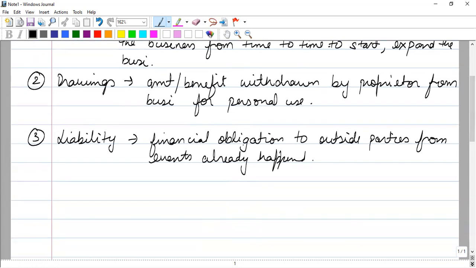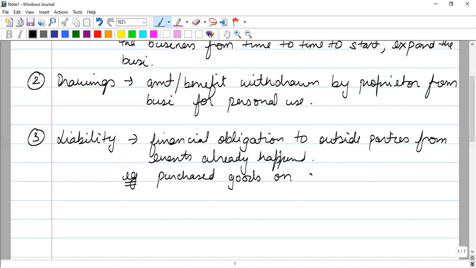Obligation is that we have to make the payment. Financial means in cash we have to pay. To whom we have to pay? To the outside parties. Why we have to pay? For the events already happened. So what kind of example can be of a liability? Like for say we have purchased something. Businessman has purchased any goods